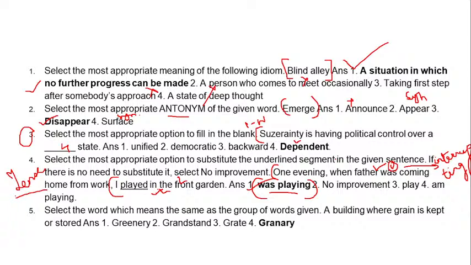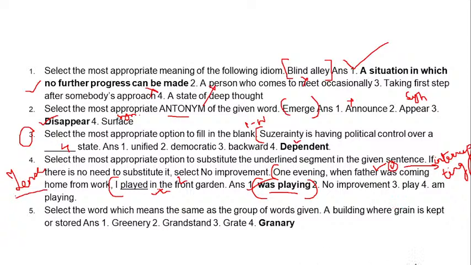But no, there is no second and first action. There is the interrupting and the interrupted action. Interrupting means the one who is interrupting, and the interrupted action means the one who is getting interrupted. Only a progressive action will be getting interrupted. Hence I was playing is your answer.